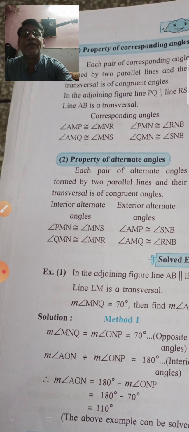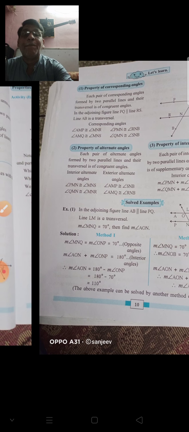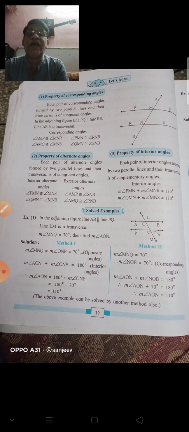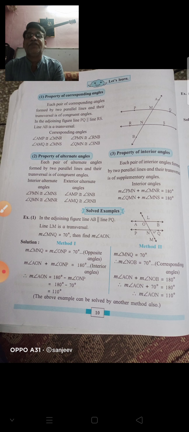Okay, see here, each pair of corresponding angles formed by two parallel lines and their transversal is of congruent angles. Means when two parallel lines are intersected by a transversal, the pairs of corresponding angles formed are always congruent.